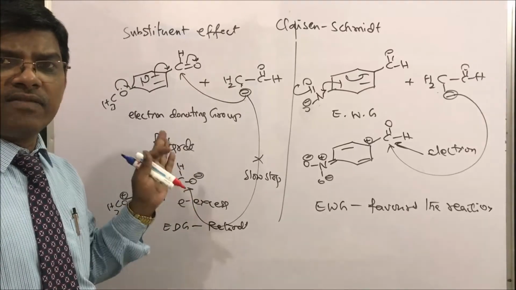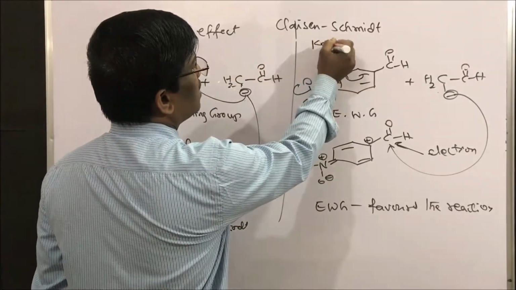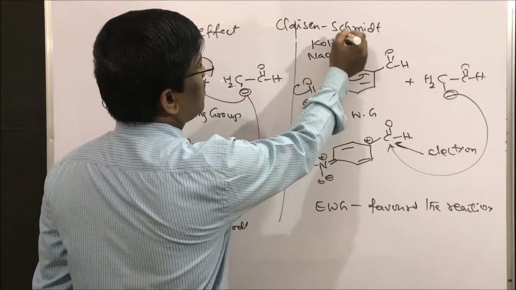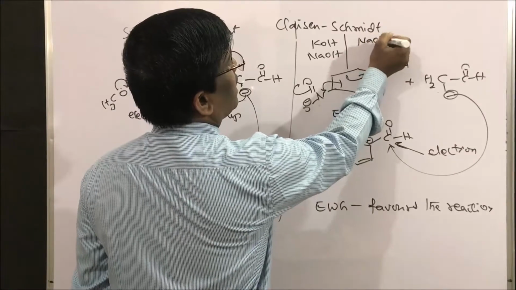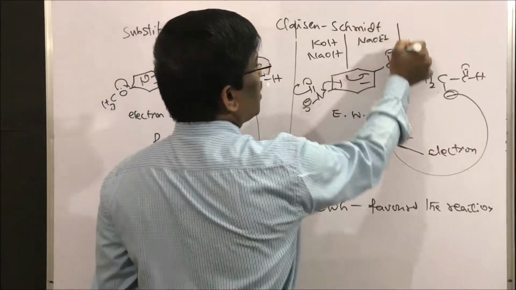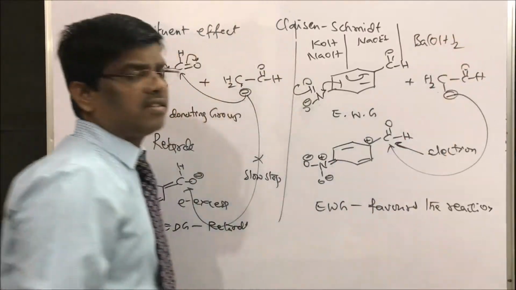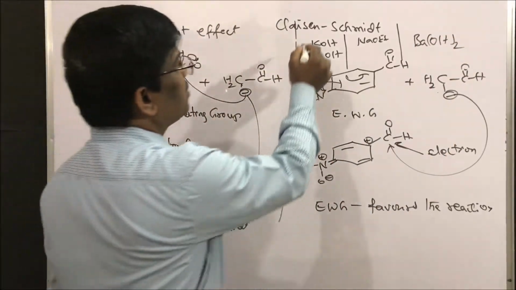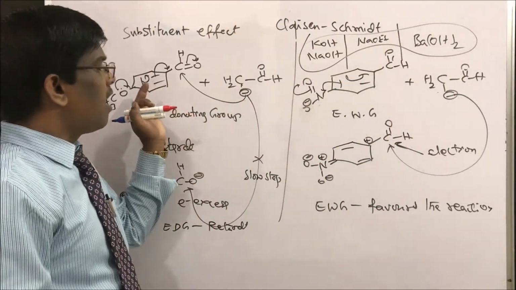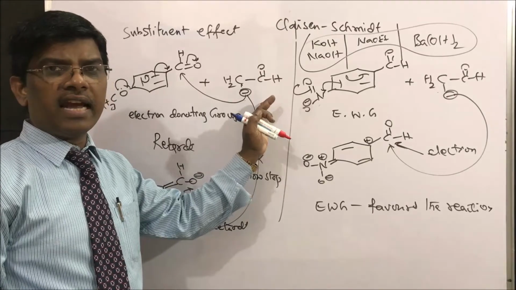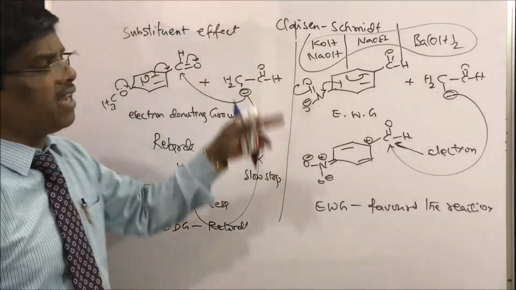So what are the bases we use? Usually the base is KOH, NaOH, or sometimes even sodium ethoxide, but very rarely. Sometimes you can use barium hydroxide; barium hydroxide is also a base you can use. So the conditions we know: aryl aldehyde with aliphatic aldehydes having alpha hydrogens. Let us see some examples under Claisen-Schmidt reaction conditions.